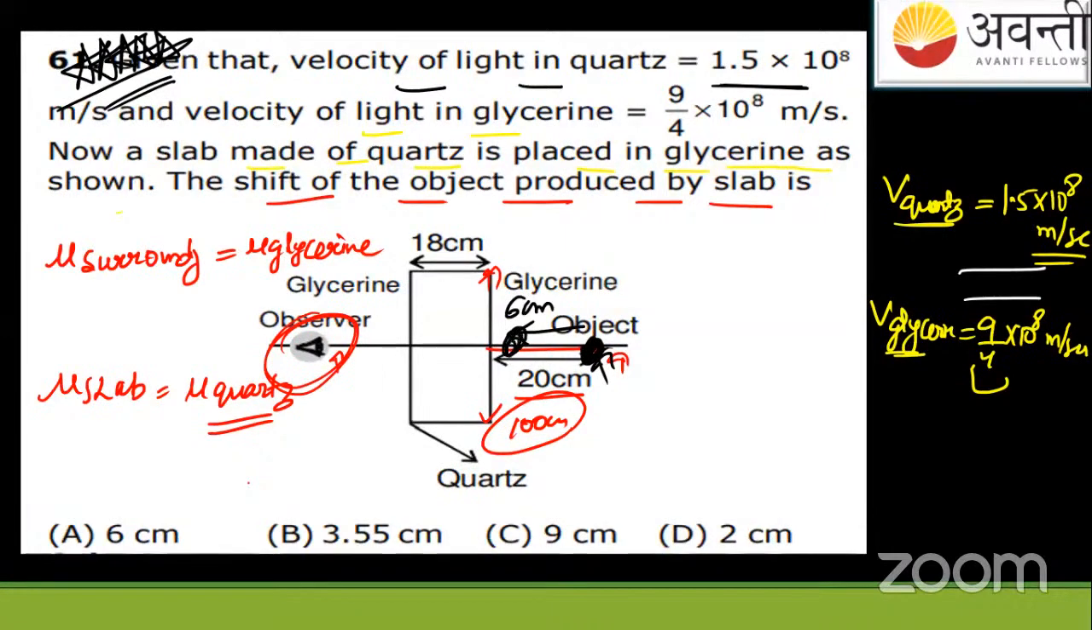So the observer on the other side will find that the object is here, towards it. And if you draw the ray diagram, see again what's going to happen. Rarer to denser, towards the normal. Again coming out, away from the normal. So if you draw it back, you will get the image here. Okay. So this question is completed now.